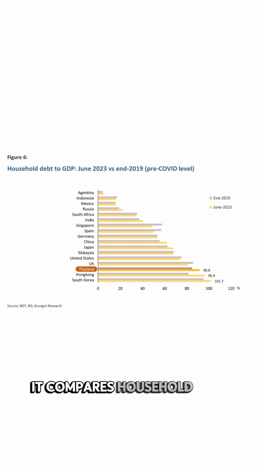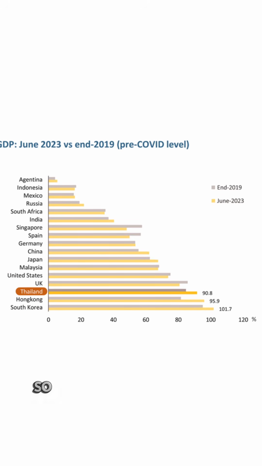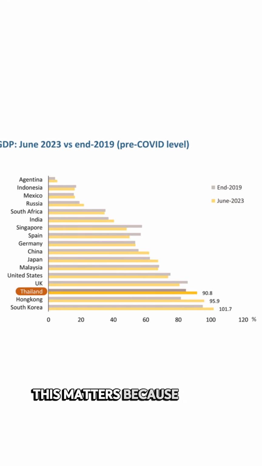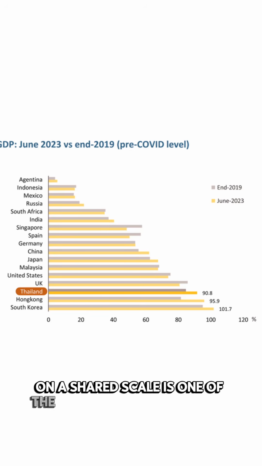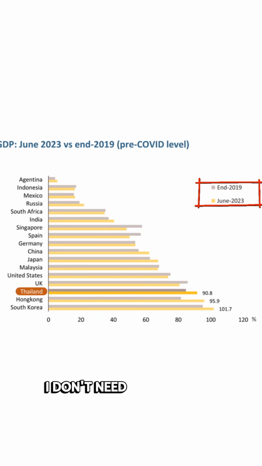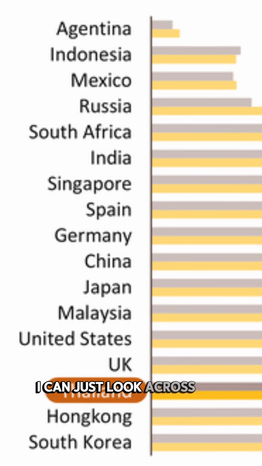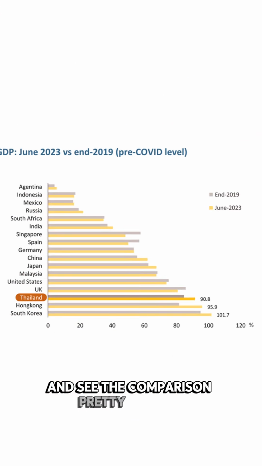It compares household debt using horizontal bars, so I can compare countries by looking at bar length. This matters because length on a shared scale is one of the more accurate channels. I don't need to decode a legend, estimate a size, or activate every neuron in my brain. I can just look across the bars and see the comparison pretty quickly.